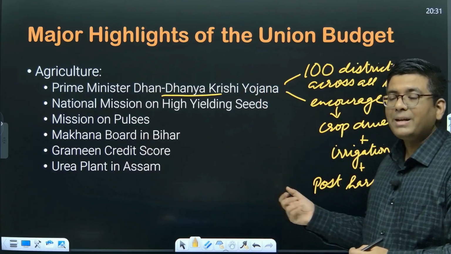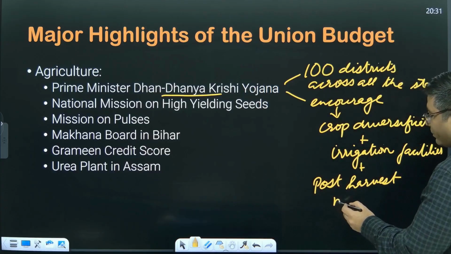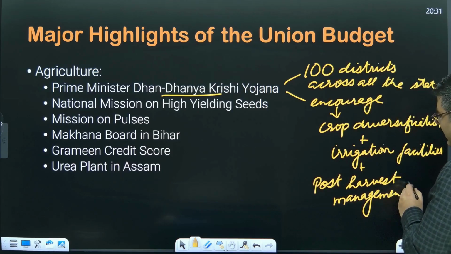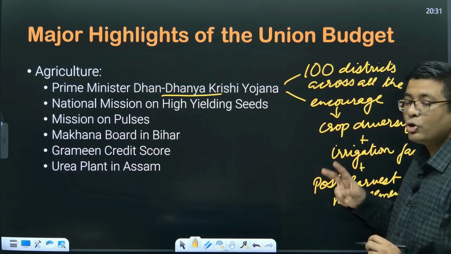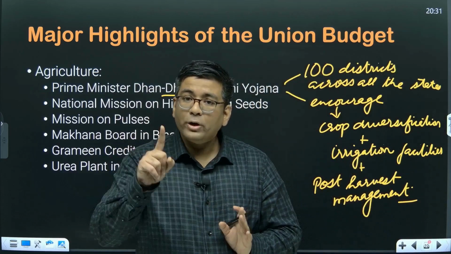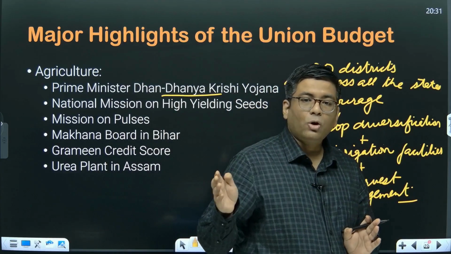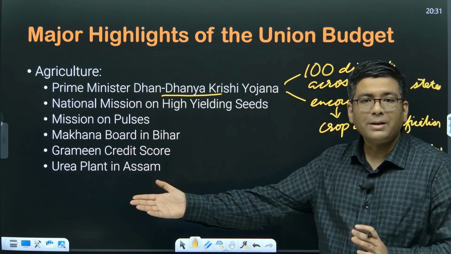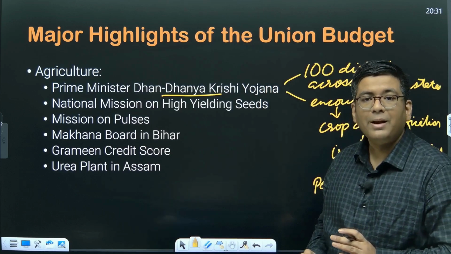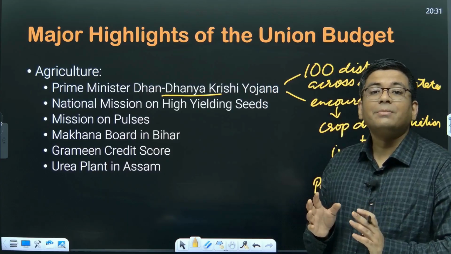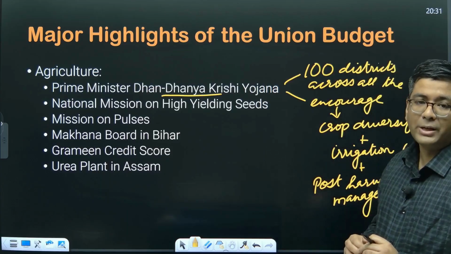So it is very important that post-harvest management is very carefully understood and done in order to ensure two things: limited spillage of food, and second, ensuring food security. Because if there is a lot of wastage of the food, the food is going to be short in the market, for that matter short with the government as well, and we are going to see a shortage, and that will affect food security and associated aspects.